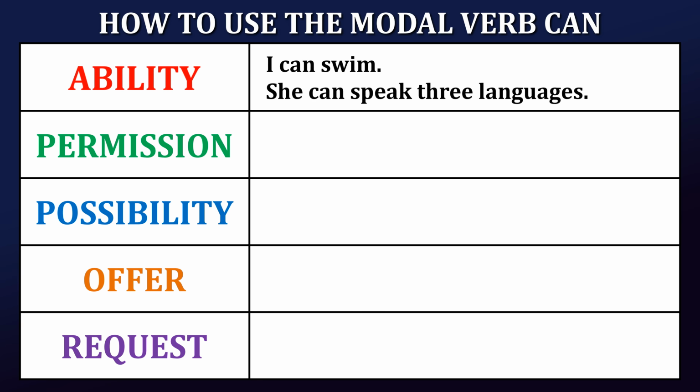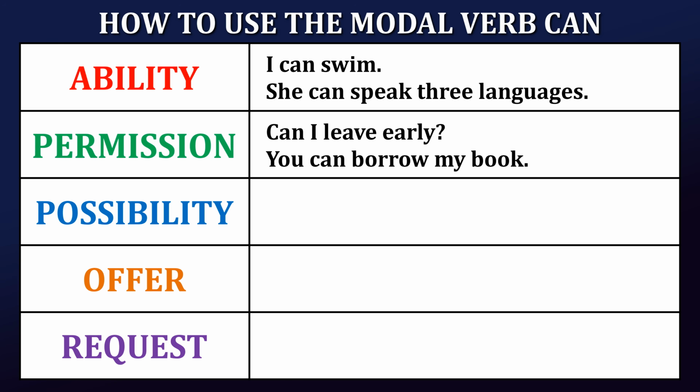Ability. First, we use can to show ability, or what someone is able to do. For example, I can swim means that I know how to swim. She can speak 3 languages means she has the ability to speak multiple languages.